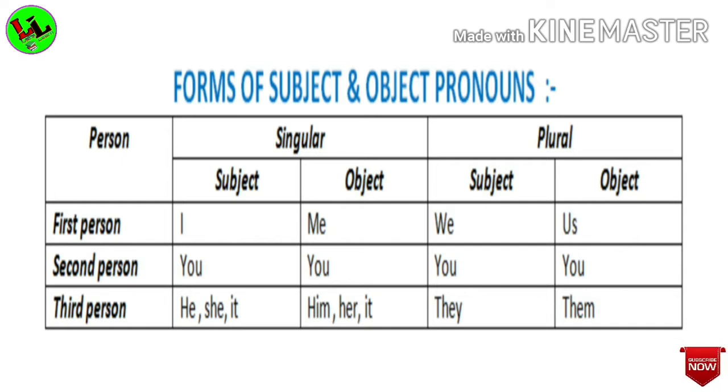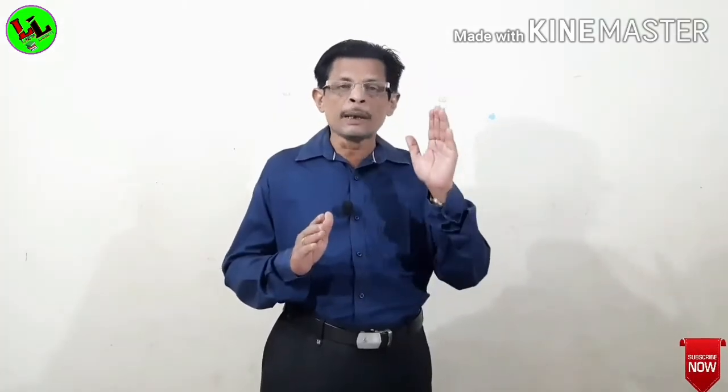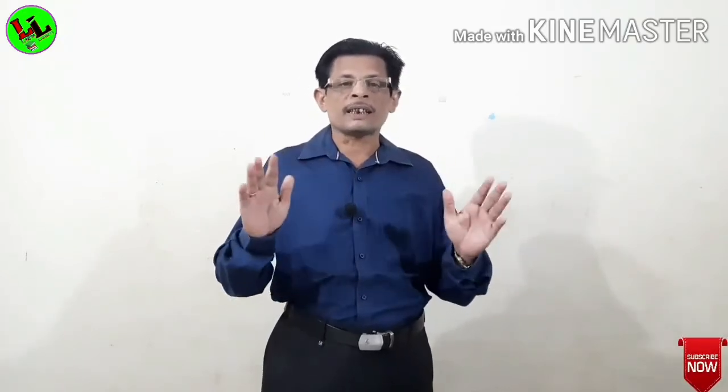Now for the third person, he, she and it, these 3 are used as subject, and him, her, it are used as object for singular, and for plural, they is used as subject and them is used as object. This is about the subject and object forms of pronouns in different persons, which we use in different sentences.